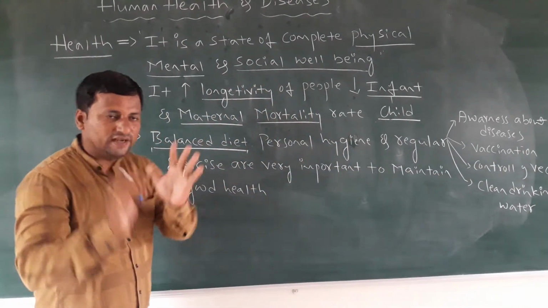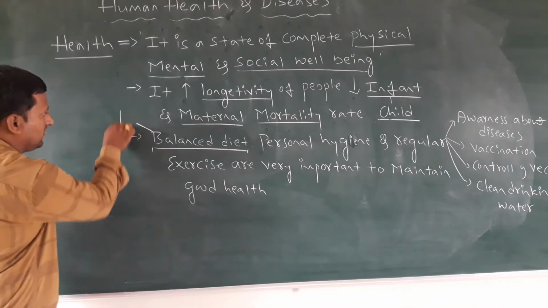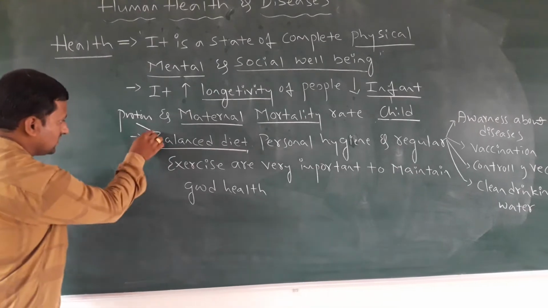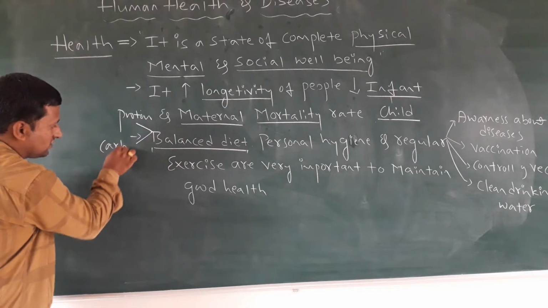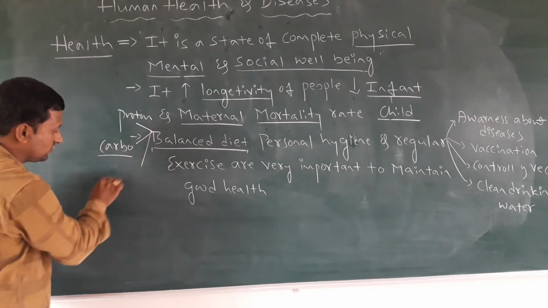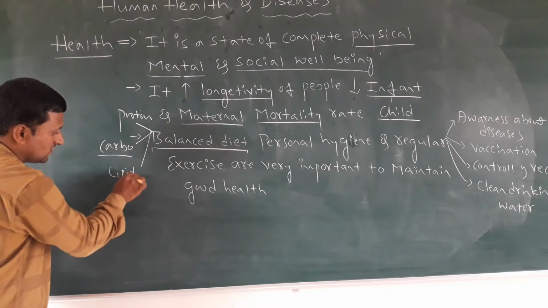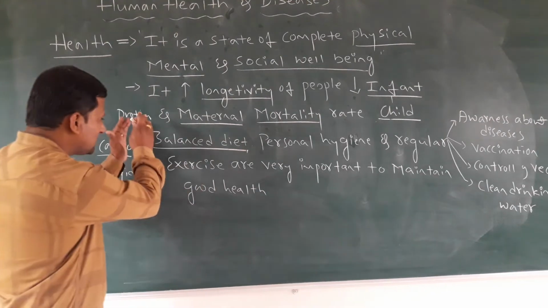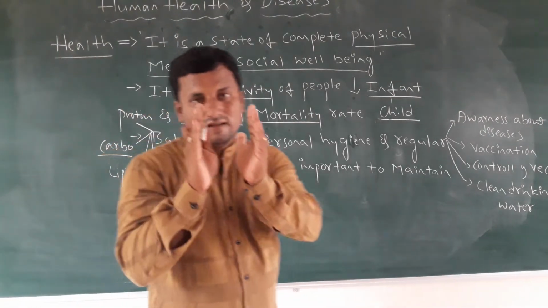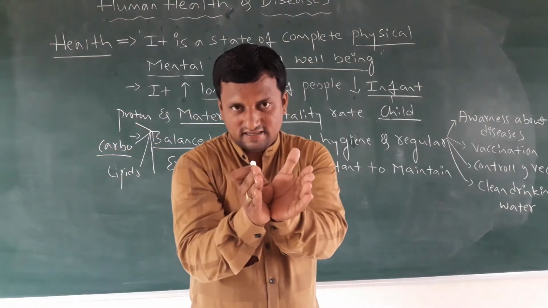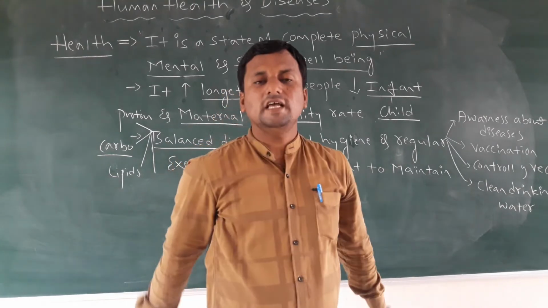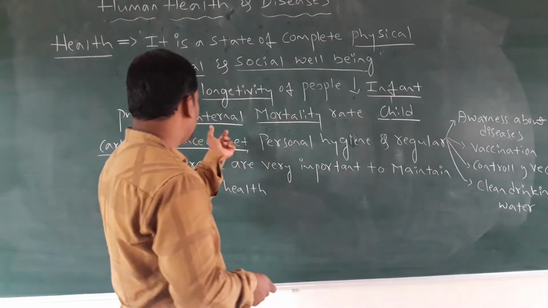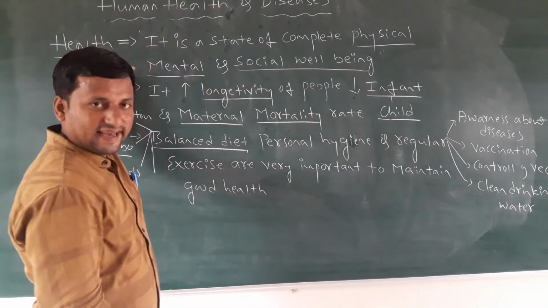How do you maintain a balanced diet in food? It must have the protein concept, the carbohydrate concept, the lipids concept, and the minerals concept. When all these contents are there, it is called a balanced diet. This balanced diet is very important to health.